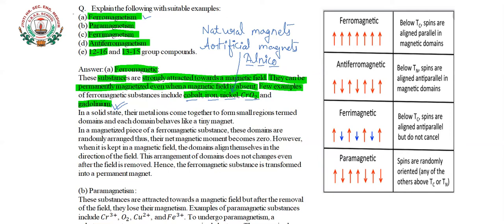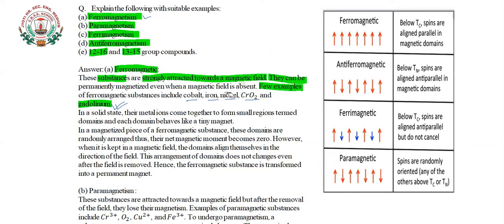Okay, let's move further and talk about these ferromagnetic materials or substances. Here, in solid state their metal ions come together to form a small region termed a domain.